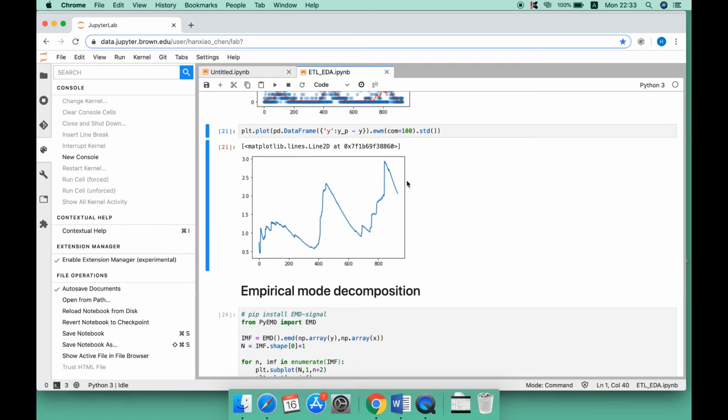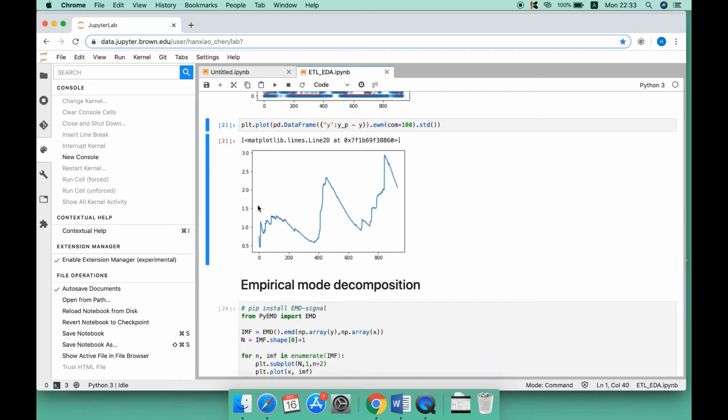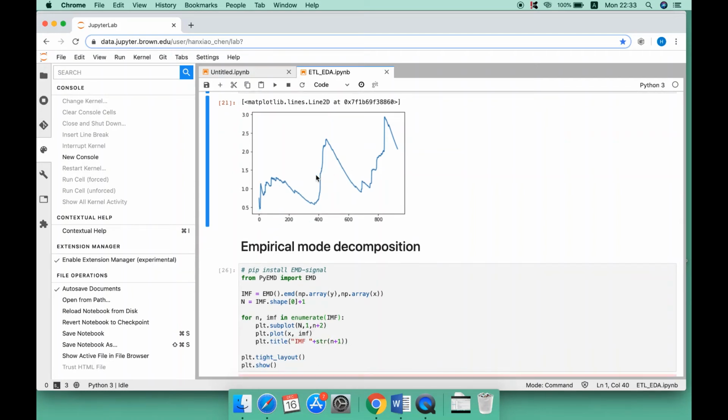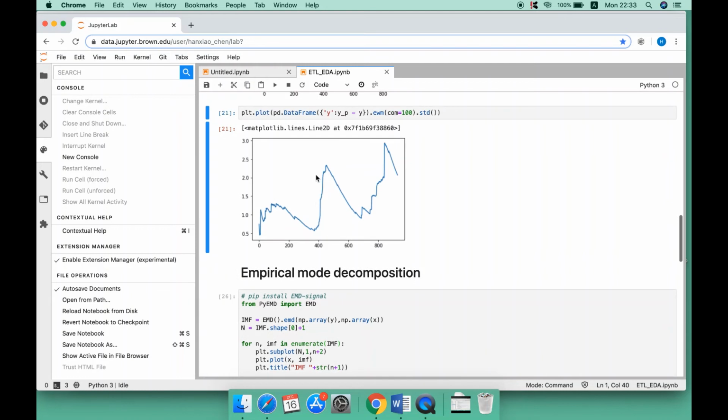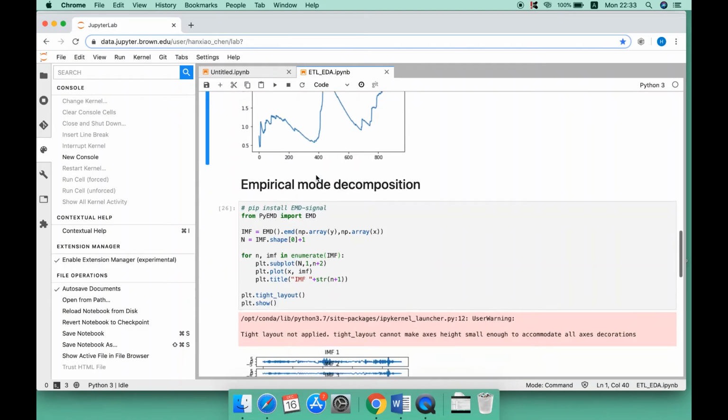After that, we calculate the exponentially weighted moving standard deviation and plot it. You can observe that there is an ascending trend in the variance of the noise.